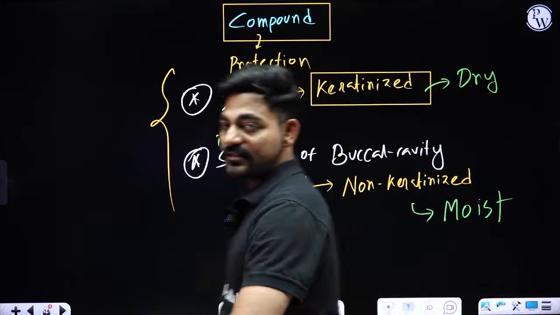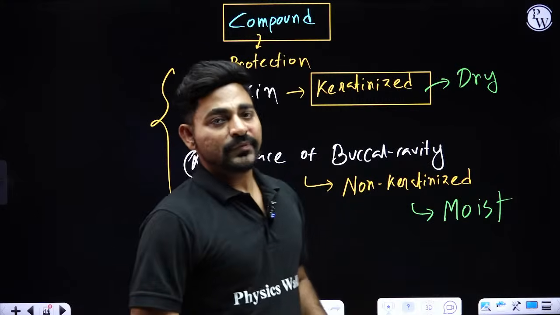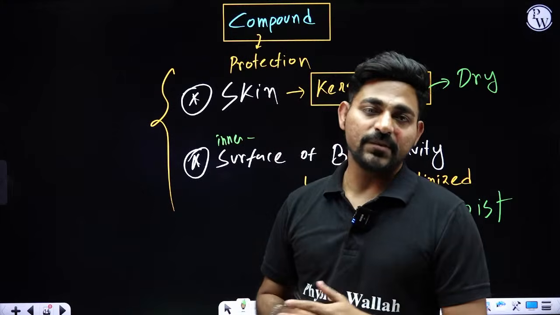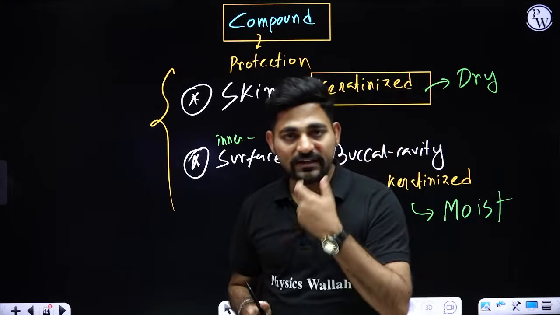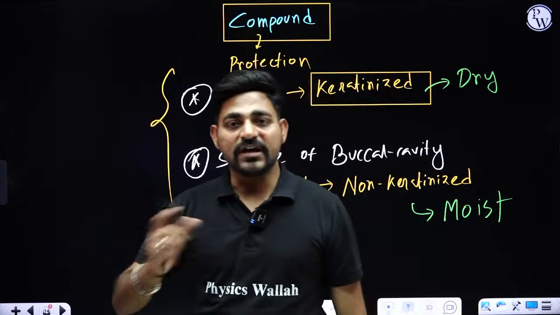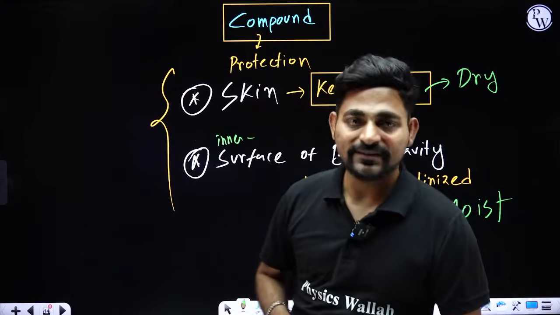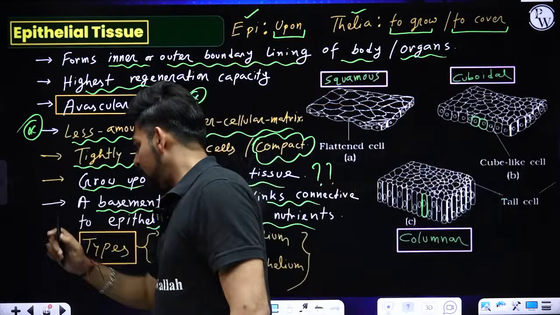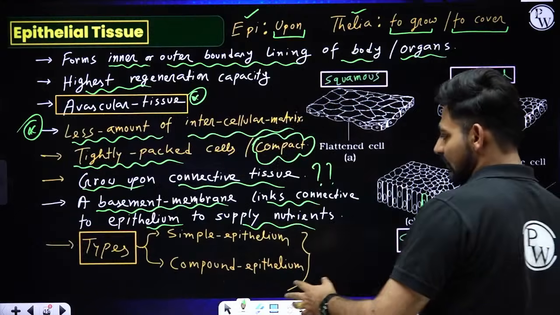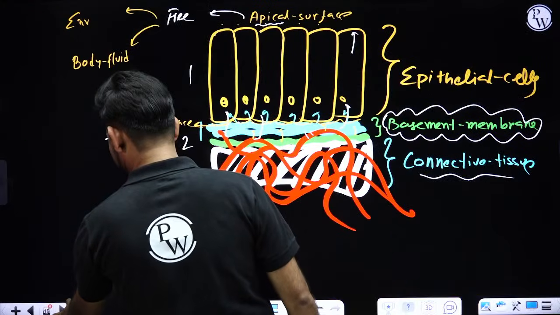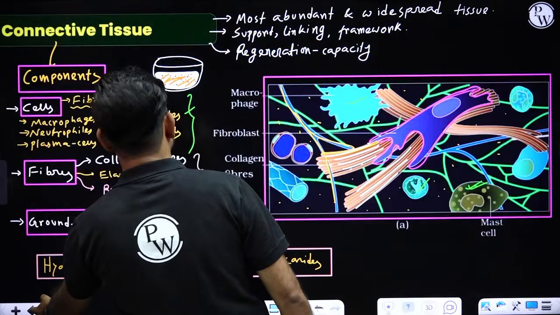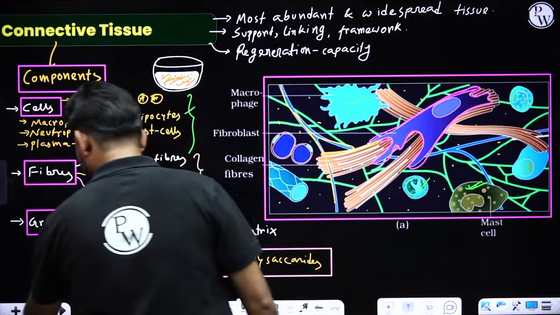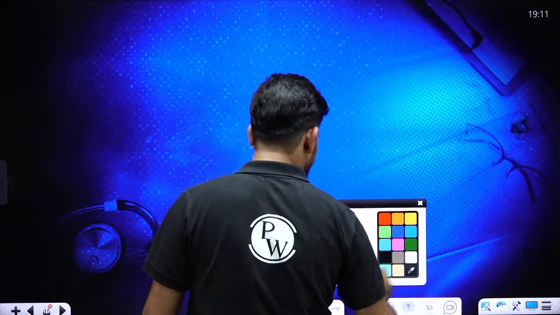So if you are asked to give an example of a moist surface with compound epithelium, you need to talk about the buccal cavity. If you are asked to give an example of a dry surface with compound epithelium, you can take the example of skin. Okay. So overall, that was the thing.